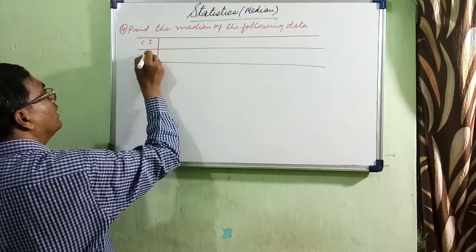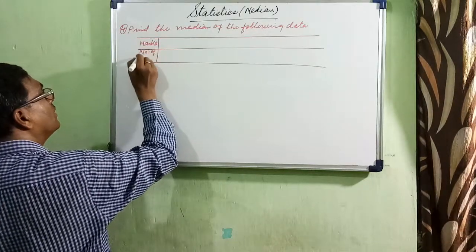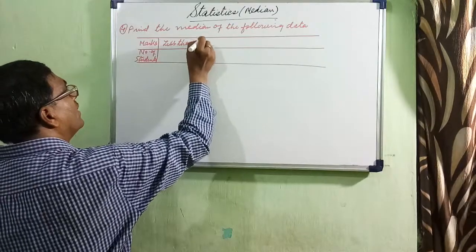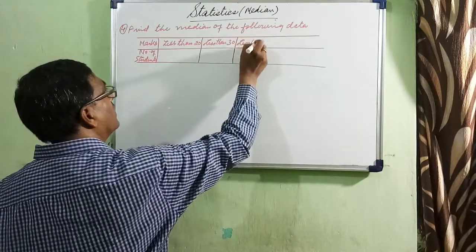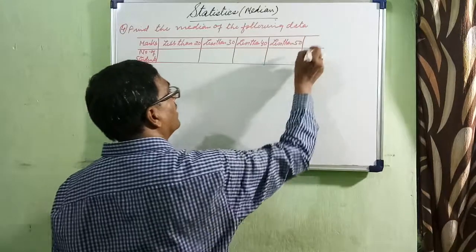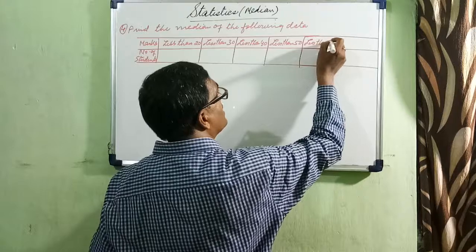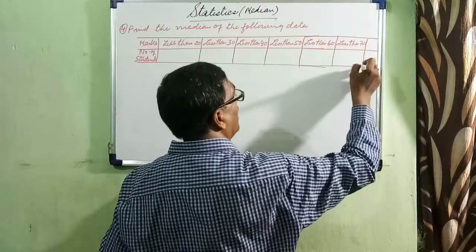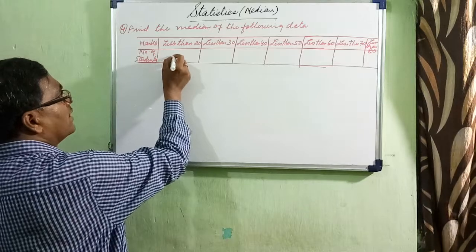Marks, number of students: less than 20, less than 30, less than 40, less than 50, less than 60, less than 70, and last one less than 80.